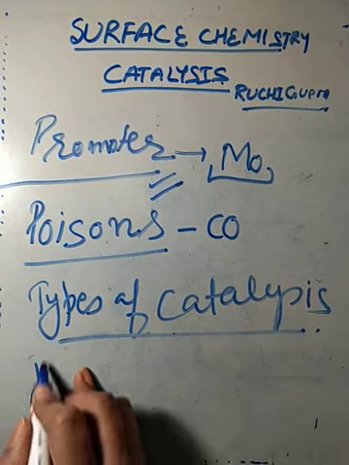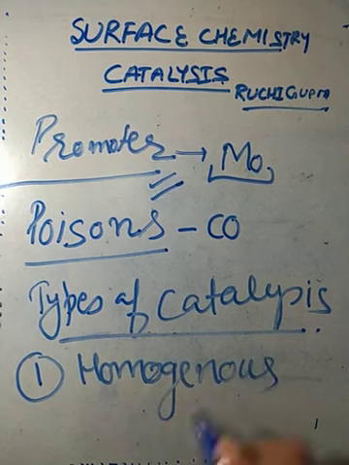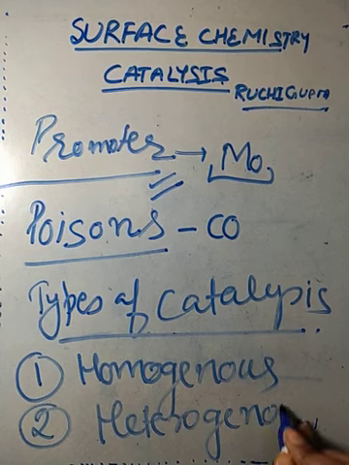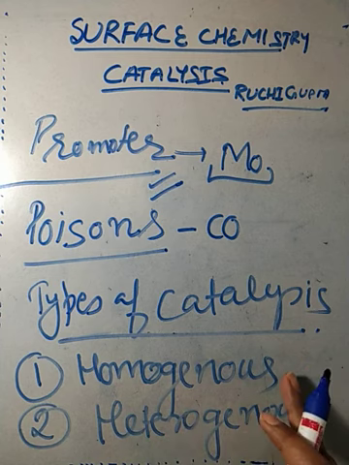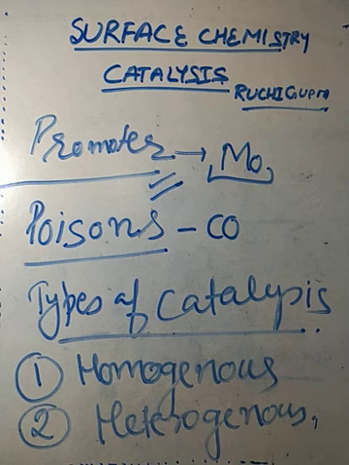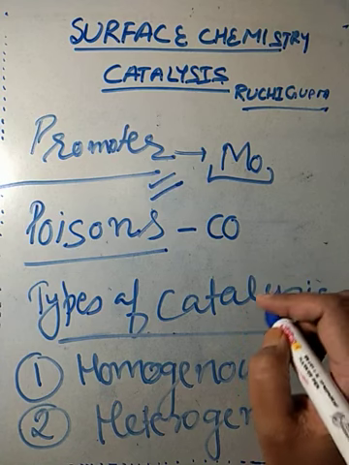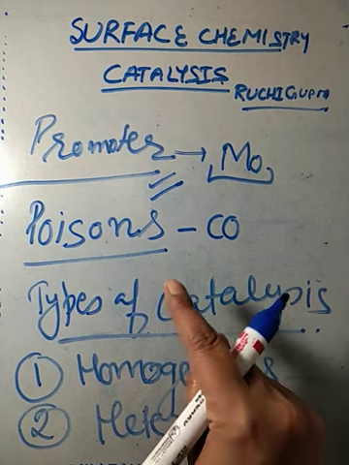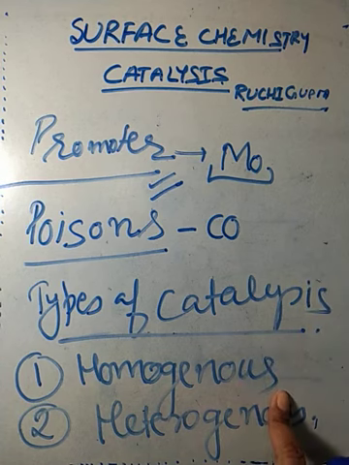Catalysis is of two types. One is called homogeneous and the second one is called heterogeneous. Homogeneous catalysis means when the catalyst and the reactants are in the same phase, then it is called homogeneous catalysis. For example, during the oxidation of sulfur dioxide with oxygen, the catalyst used is NO and all the reactants and the catalyst are in the gaseous state. So it is an example of homogeneous catalysis.